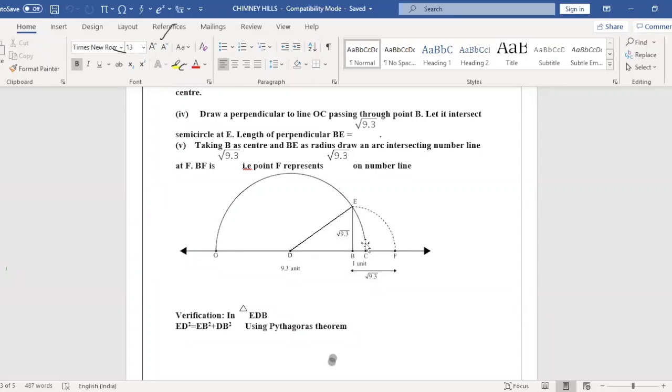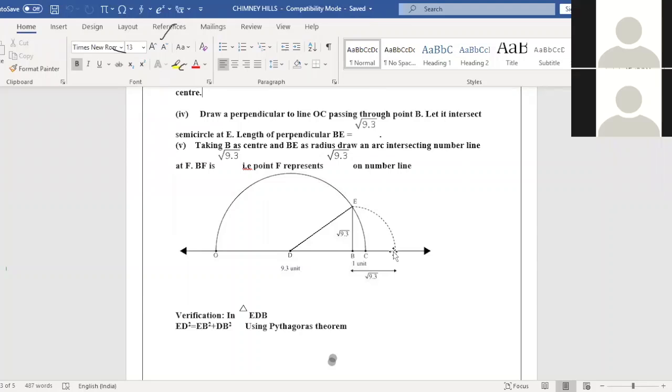Then join B to E on that semicircle. From B you draw a perpendicular line, then take BE as a radius and draw an arc intersecting the number line at F. So this B to F represents root 9.3.